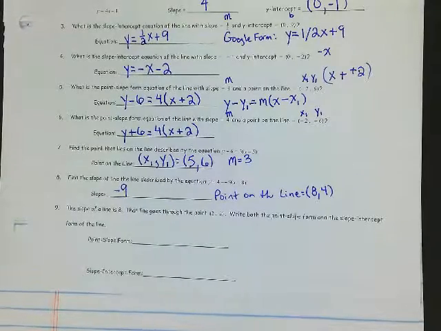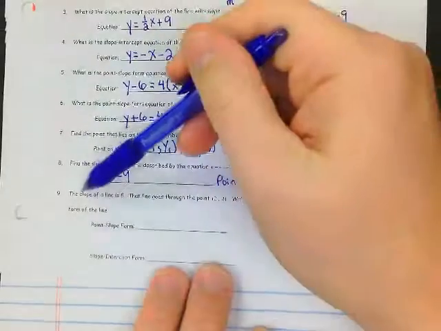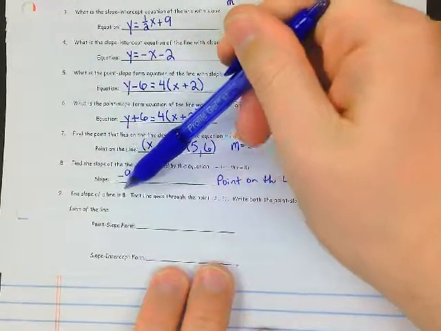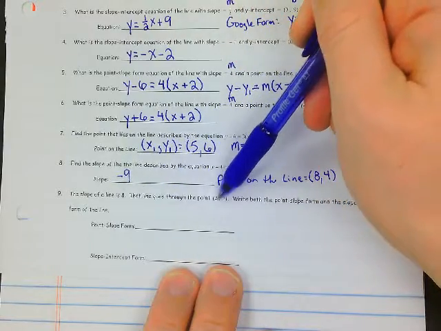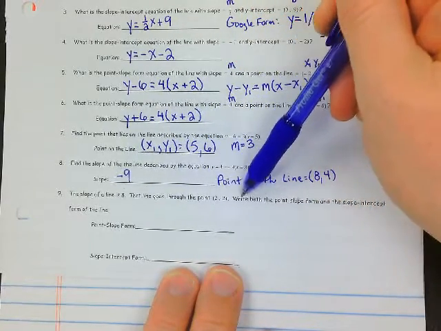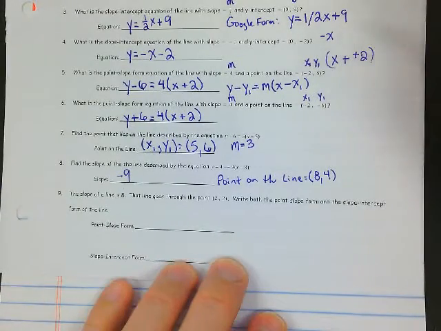Now here's what I was talking about on why I like point-slope form so much. It's real easy to move to slope-intercept form. Alright? So, the slope of a line is 8. That line goes through the point 2, 2. Write both the point-slope form and the slope-intercept form. Okay?